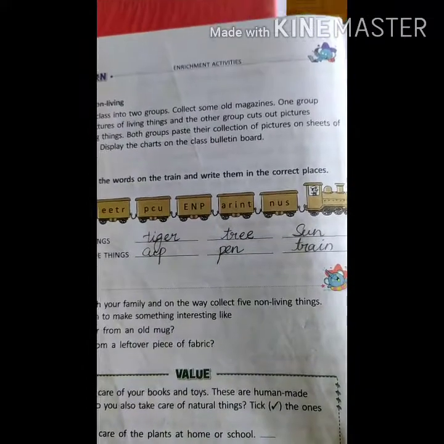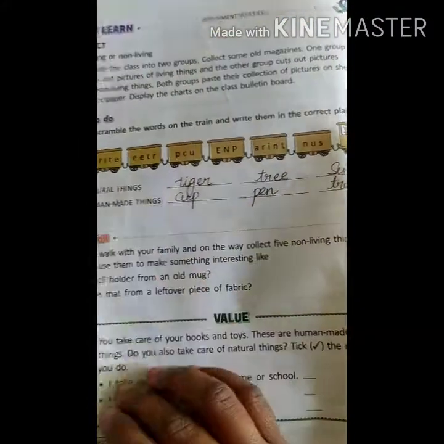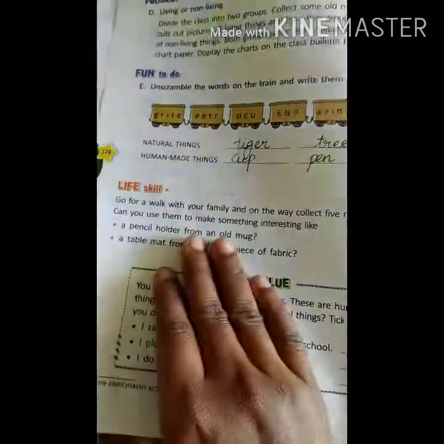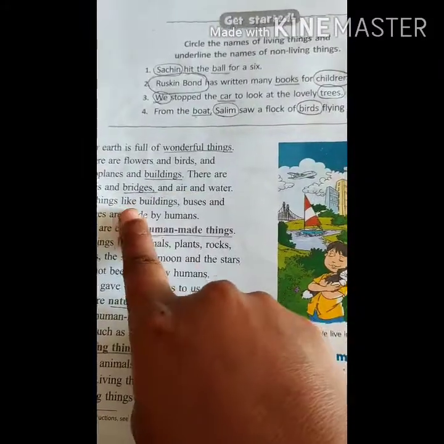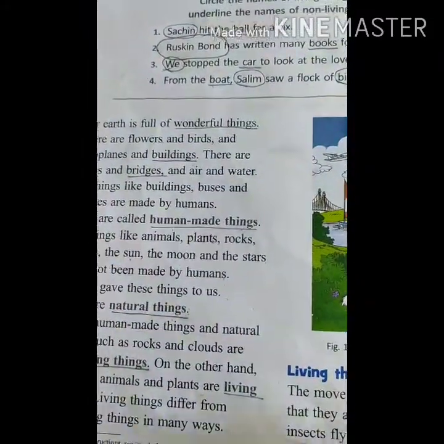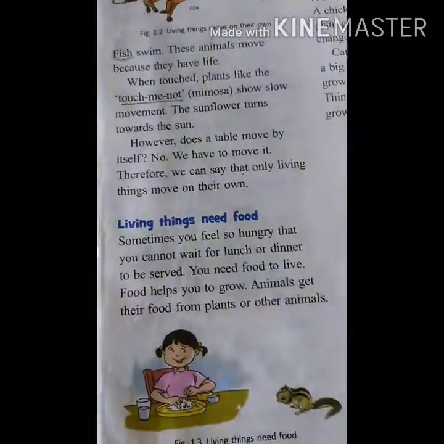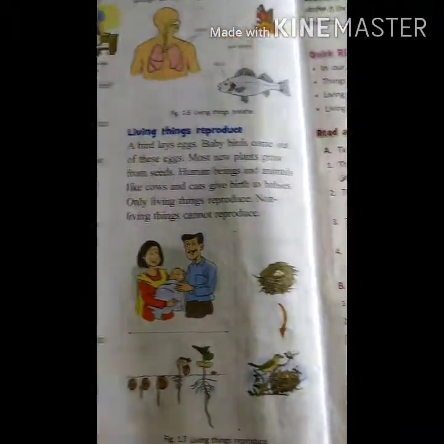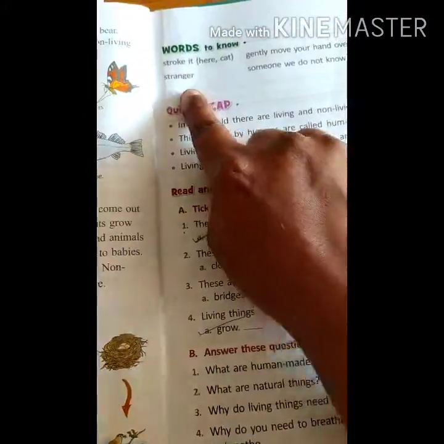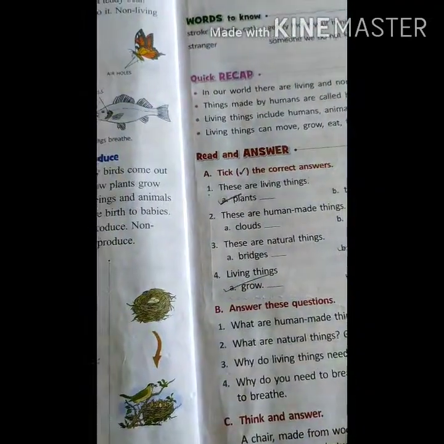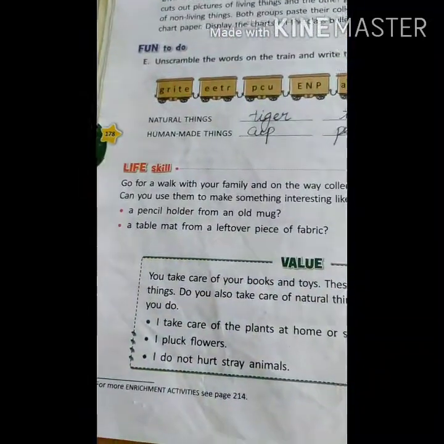Okay, children, so this is all about living things and non-living things. Tomorrow I will ask you some new words from the living things and non-living things. What is the spelling of bridges, wonderful things, human-made things, natural things? Mimosa plant, like touch-me-not. These all I will ask you. And what is the spelling of reproduce? What is the meaning of stroke and stranger? This all. Okay, what are natural things, what are human-made things?